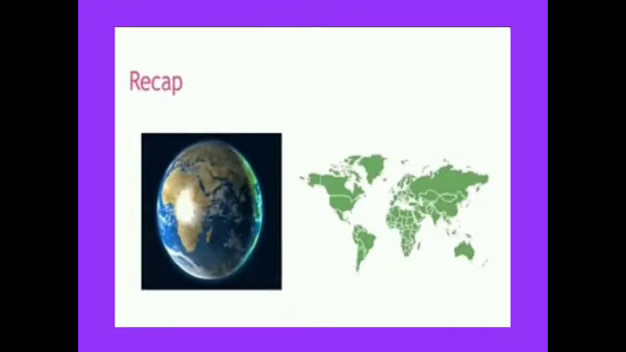Now look at the picture, children. What is it? It is a globe. So what is a globe? A globe is a miniature model of the earth, isn't it? Next, look at the picture. Here you can see a globe as well as a map. What is a map? A diagrammatic representation of the whole earth or a part of it on a flat surface according to scale is called a map. So children, hope you understood what is a globe and a map, and its uses, isn't it, children?